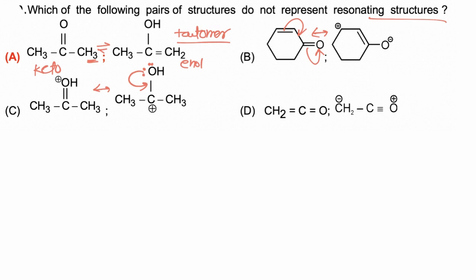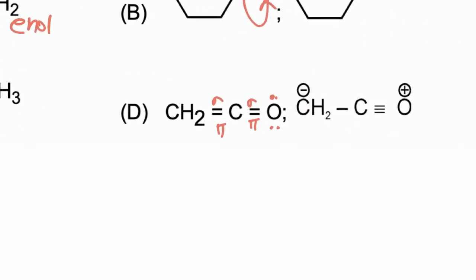In option D, this molecule has a lone pair. Then this bond has both sigma and pi bond, again sigma, pi. So a lone pair, sigma bond and pi bond are present in conjugation. So if electrons are shifted and simultaneously carbon bonds are shifted towards the other carbon atom, then oxygen becomes positively charged because oxygen is donating a pair of electrons, and now this carbon has accepted a pair of electrons, so it becomes negatively charged.